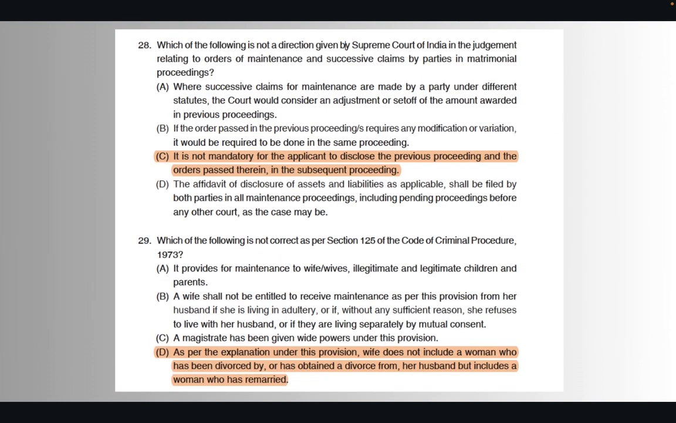The next question was which of the following is not a direction given by the Supreme Court in this judgment. They're asking that in the Rajnesh versus Neha case, which of the following was not one of the directions which was given. Option C is the right answer, that it is not mandatory for the applicant to disclose previous proceedings. This was not a direction because all these disclosures were made mandatory by that case.